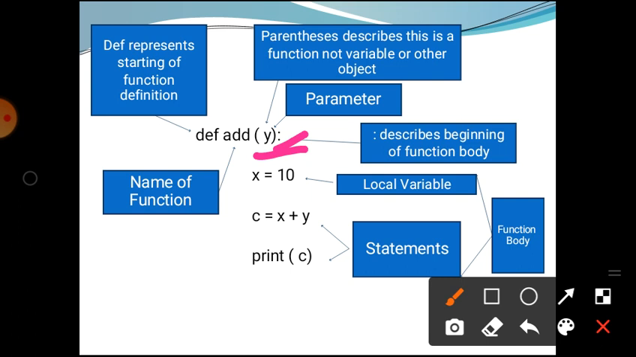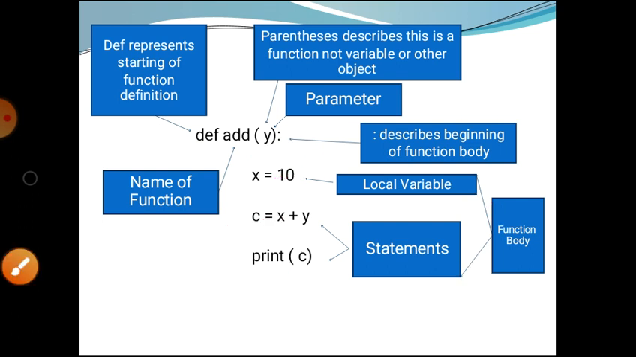That means from here we know that our function body has started. Now here x is equal to 10 is the local variable, c is equal to x plus y, as well as print c are the statements, and from the local variable to the statements, this is our function body. This is one example of a function.